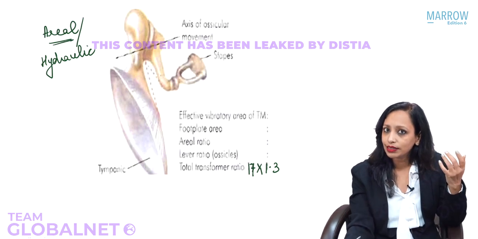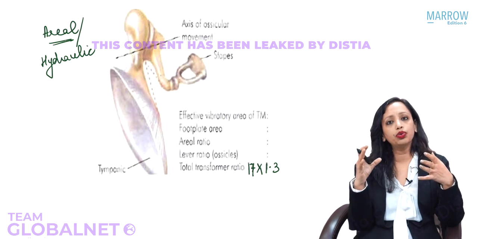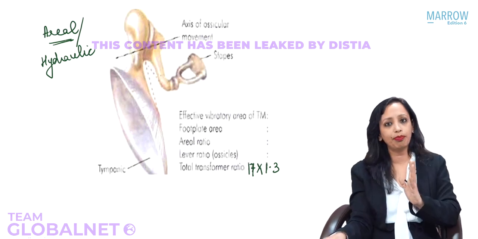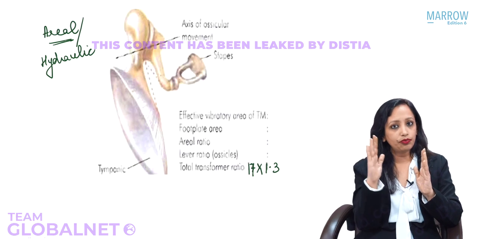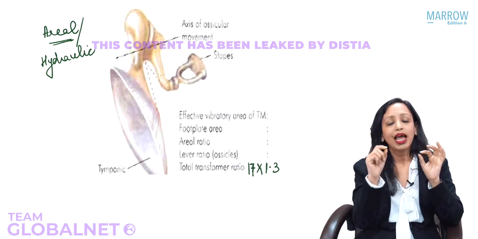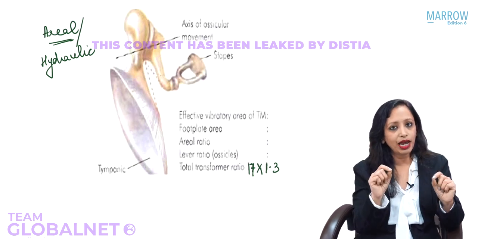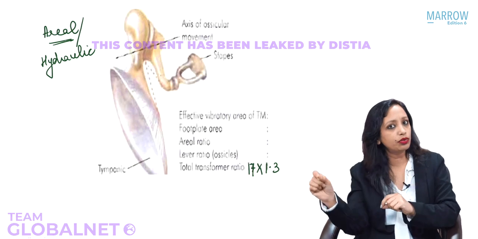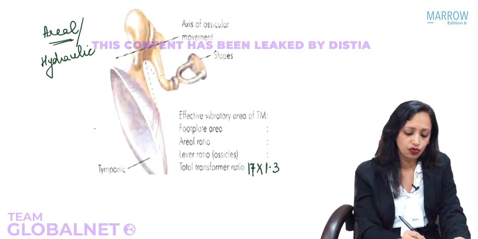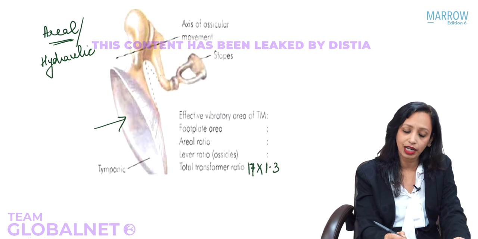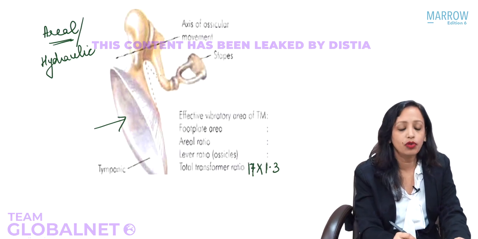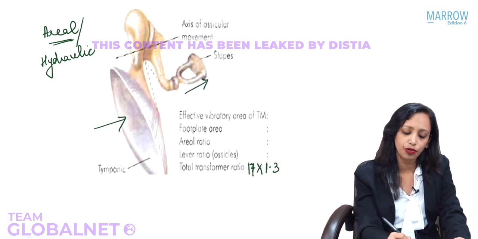Now what is this? Whenever the sound goes from the external auditory canal to the tympanic membrane, the tympanic membrane vibrates and the ossicular chain is attached to the tympanic membrane through the malleus to the incus and through the stapes. So when the sound goes from the external auditory canal to the tympanic membrane, it leads to the vibration of the ossicular chain. Ultimately, it reaches the footplate of stapes.